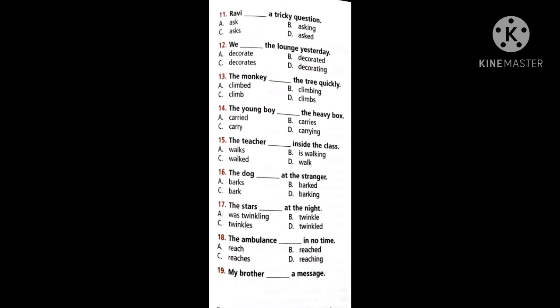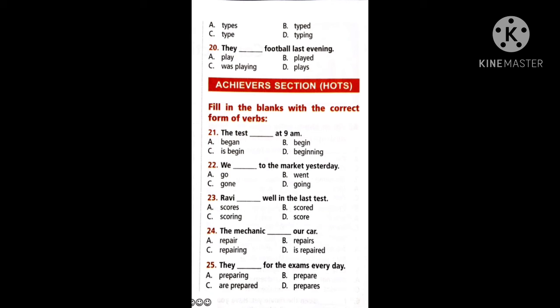Remember that we are using only simple past. All the options are given. In this you just want to identify which word is used for the past form. We dash the lunch yesterday. Observe that yesterday is given. So what do we want to use? Read the options carefully to find the past word. The monkey dash the tree quickly. The young boy dash the heavy box. Everywhere you want to use only the past form. So try to read the question and try to complete till 20. Only past forms you want to use.